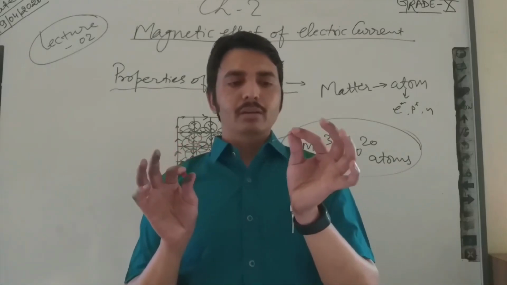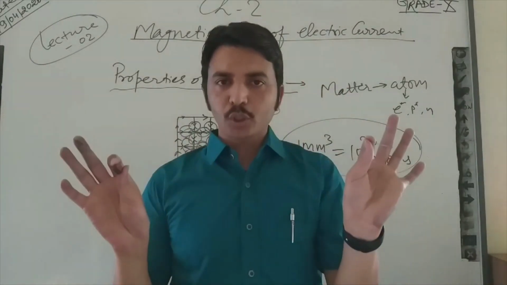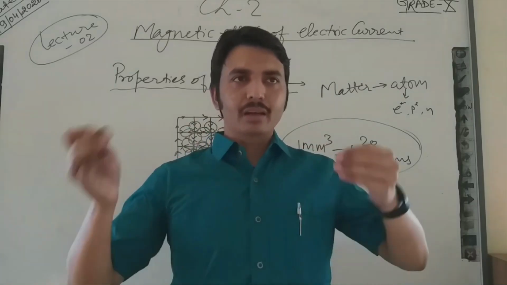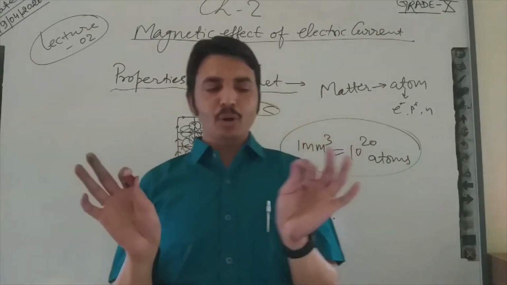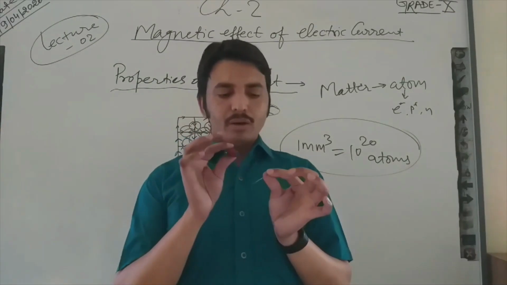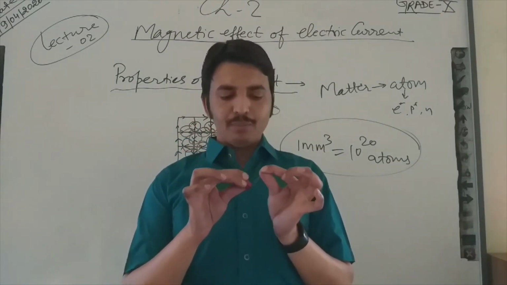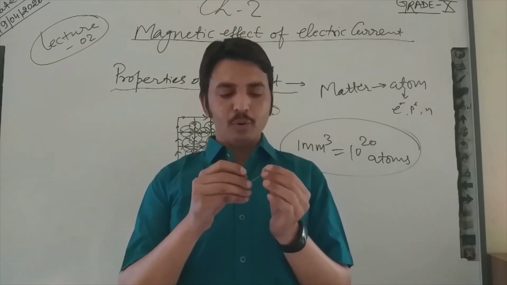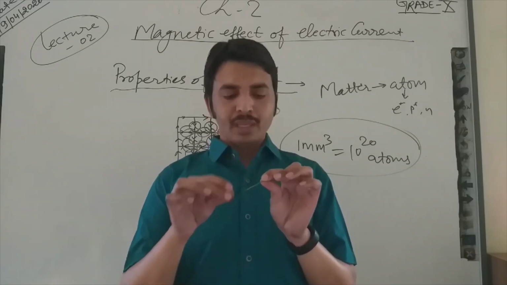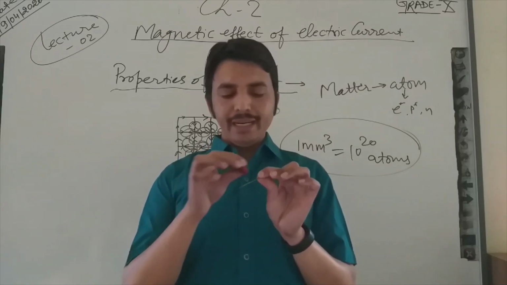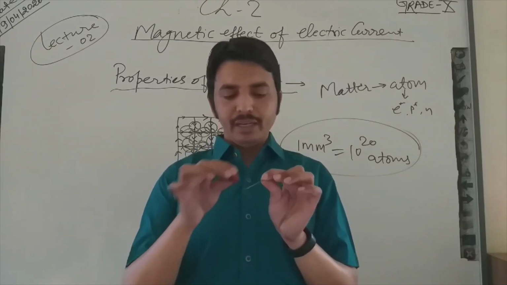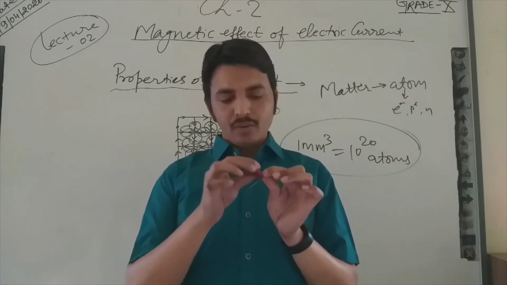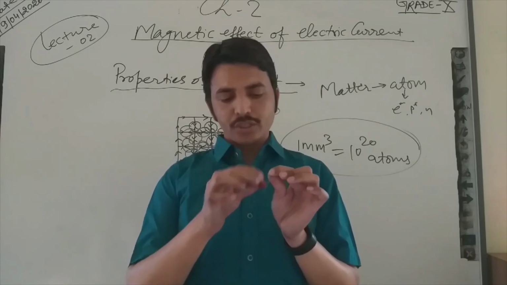I am not changing the atoms, I am not introducing electrons, protons or neutrons in this, and other than this, I am not going to change anything. I am only rubbing with the help of this bar magnet. I want to align its electrons in only one direction. So I will check whether the electrons of this wire are aligned or not.